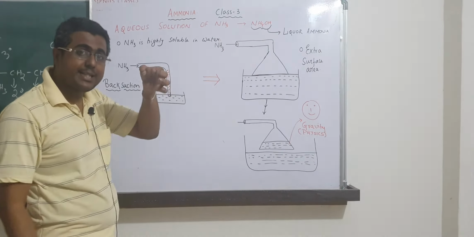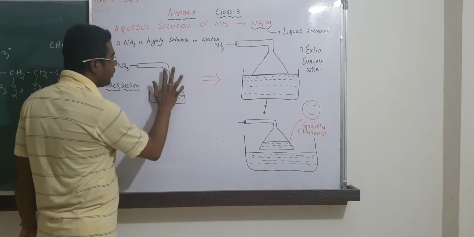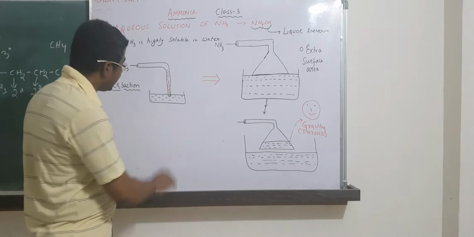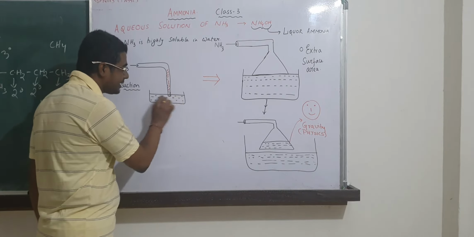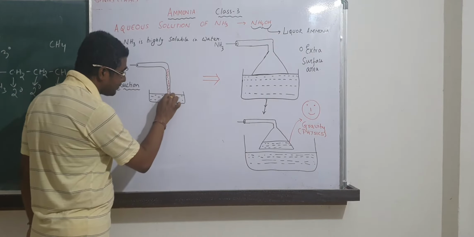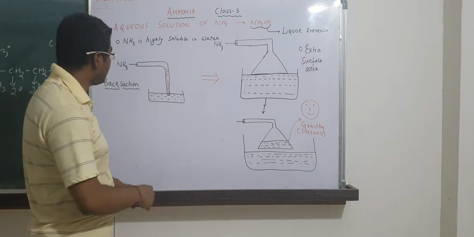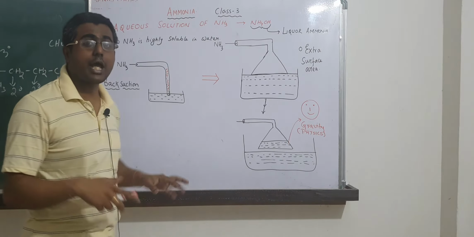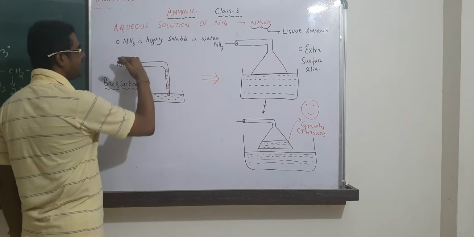is very thin, and as long as there is contact between this water and this water surface, it can go like this. So due to the high solubility of ammonia in water, this is a problem: it is causing back suction into the ammonia.